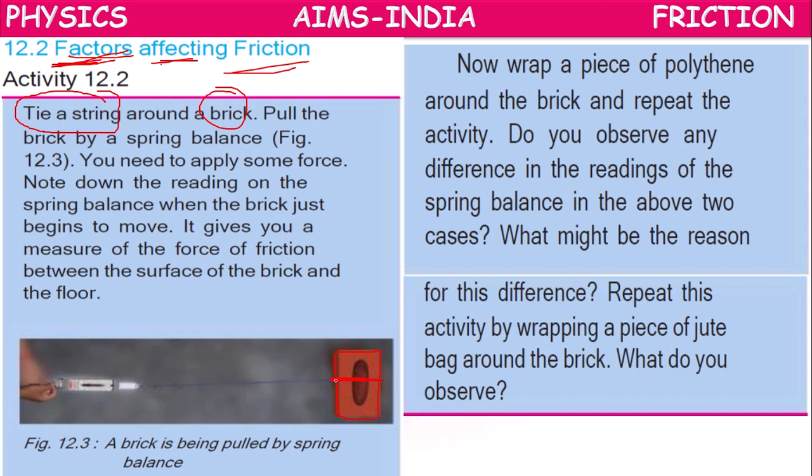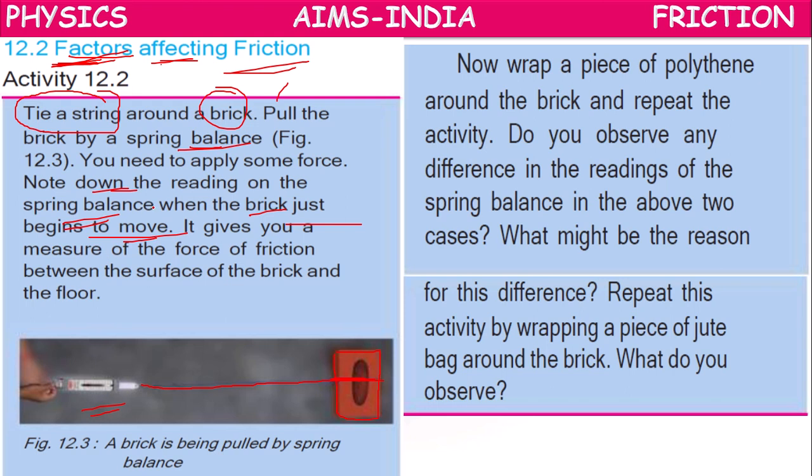Next, pull the brick by spring balance. So the string is to be attached to the hook of a spring balance, and we have to pull the brick with the help of the spring balance. For that we need some force. With our hand we can drag it, so we can apply some force and we can note down the reading in the spring balance. Note down the reading on the spring balance when the brick just begins to move.